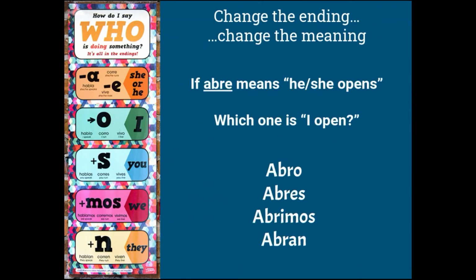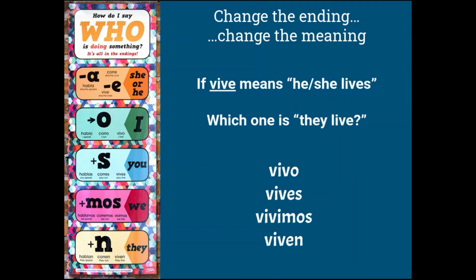Let's switch it up again. If you change the ending, you change the meaning. If abre means he or she opens, which one of the bottom ones mean I open? Abro, abres, abrimos, abran. If you guessed abro, you are correct. The O ending means I do something.